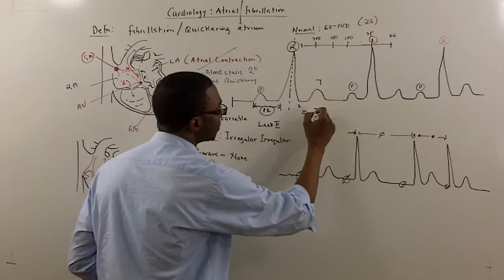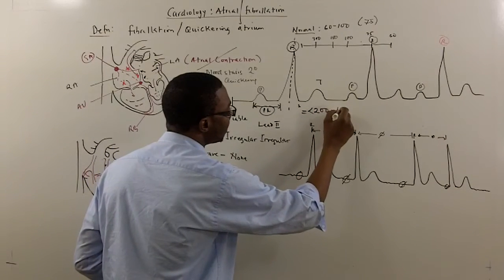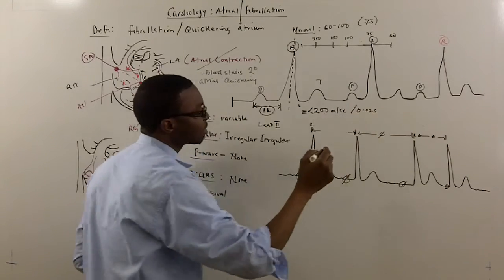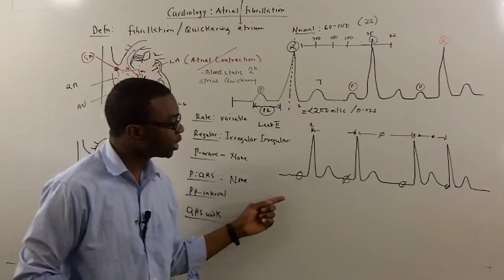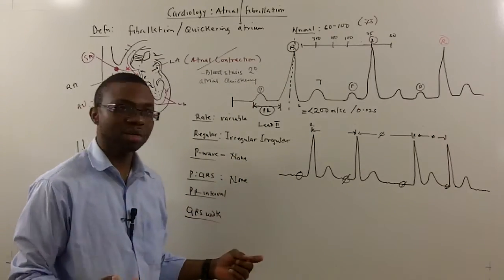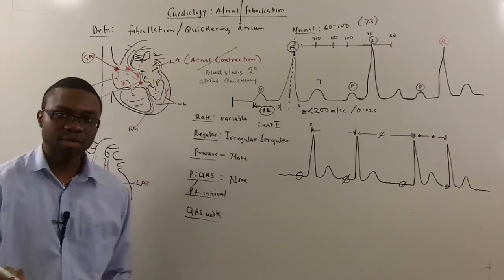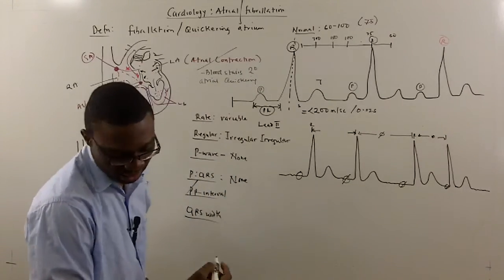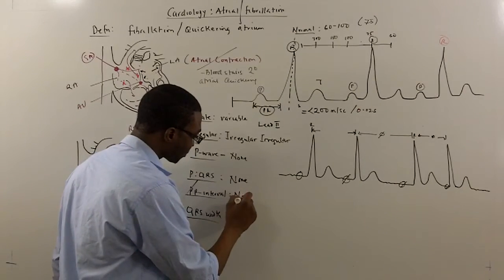Normal PR interval is less than 200 milliseconds, or 0.2 seconds. When you look at a rhythm strip with atrial fibrillation, you're not going to be able to determine the PR interval because, number one, there is no P wave. So if there's no P wave, I can't determine the PR interval. So there is none.